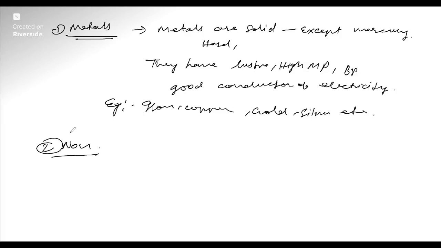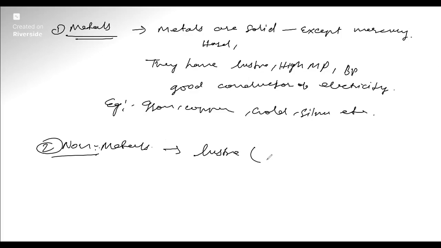The second one is non-metals. Non-metals are elements with properties opposite to metals. They are found in all states of matter. They are not all solid. They don't have a high melting point or boiling point. They are just opposite of metals. They do not possess luster, that is shining.